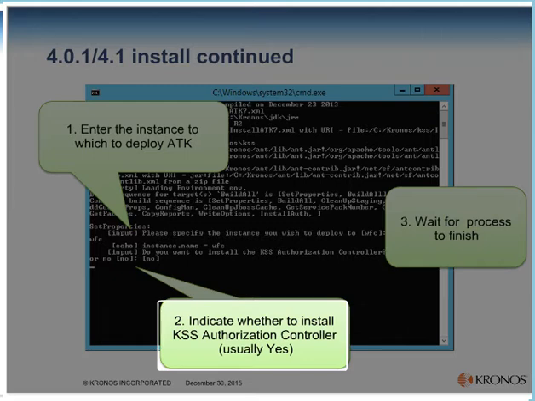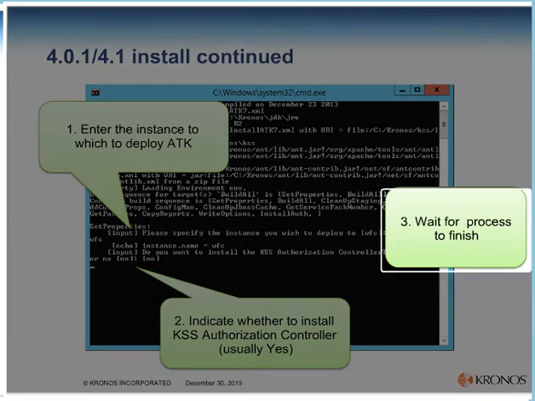And then we simply wait for the process to finish. The command window should close when the process completes.